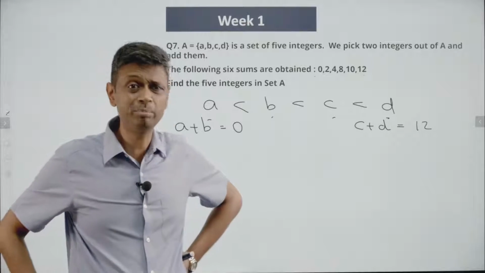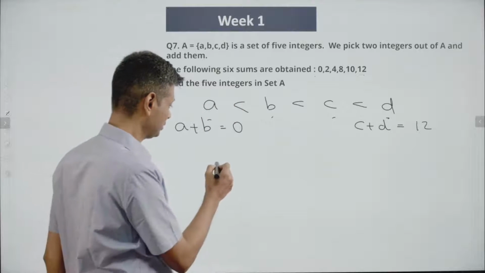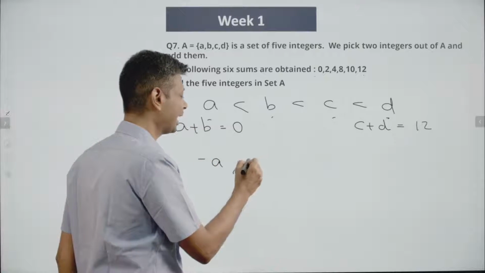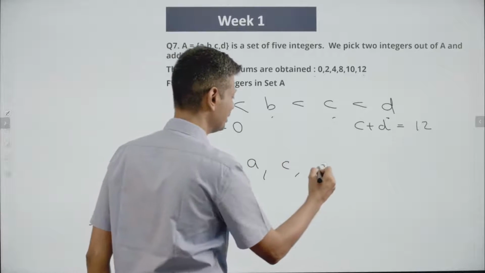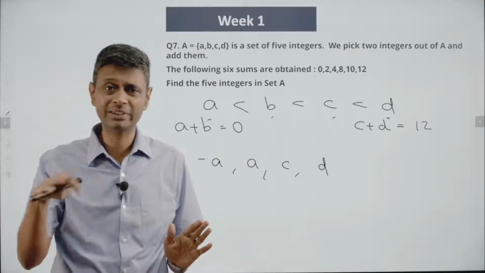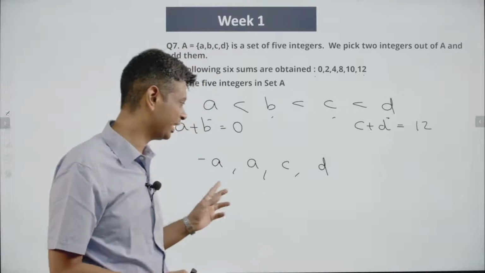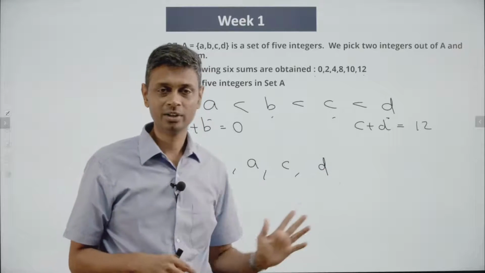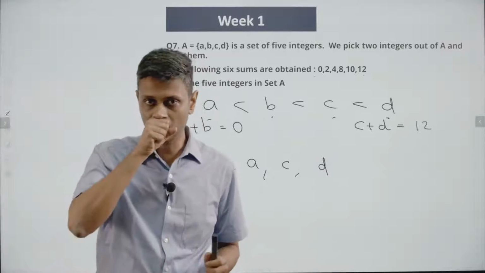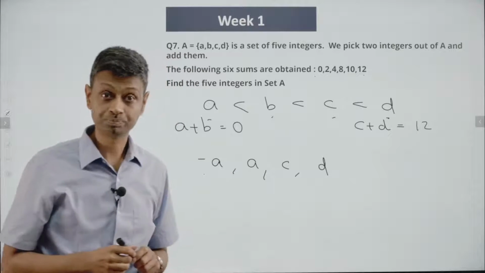So I don't want to deal with A and B. I'm going to deal with A and minus A. So this is A, B is minus A, or I'm going to say minus A, A, C, D. If A is negative, minus A will be positive. There's nothing wrong with that. I'm writing it like this because I feel that this number could be negative, this could be positive. I'm writing in order. So I want to think of it as minus A, A, C, D. What do we know? Minus A plus A is 0.